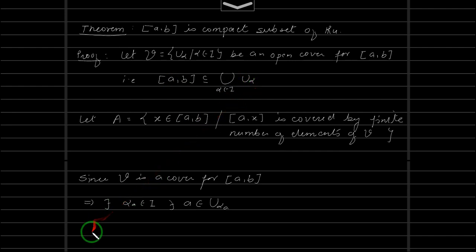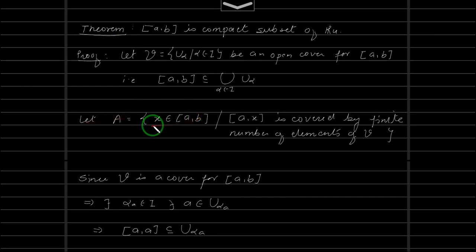Okay, and what does this mean? This implies [a, a] is covered by U_alpha_a. That means [a, a] is covered by a finite number of elements from V, and hence [a, a] is this. That means a belongs to A. So this implies a belongs to A, and this implies A is non-empty. First part is done.